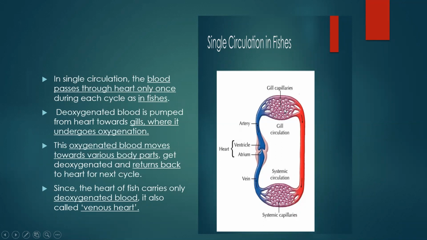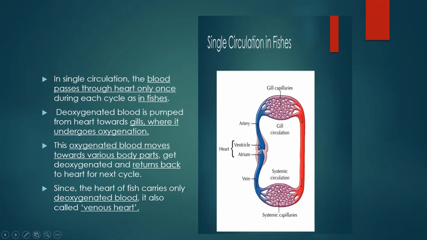So here in the gills, how does the blood become? It becomes oxygenated. So this oxygenated blood, where does it move? You can see the arrow. Yes, it gets oxygenated and it moves towards the different parts of the body of the fish. Okay, and then here are the body parts.